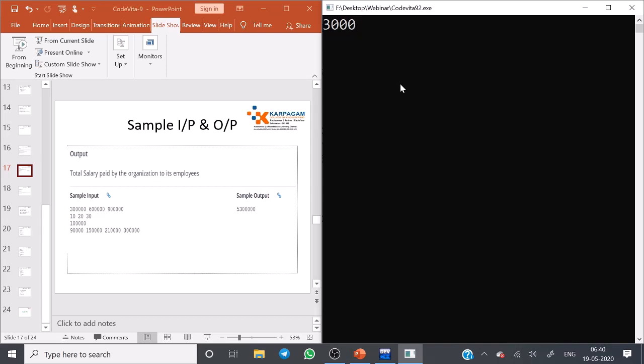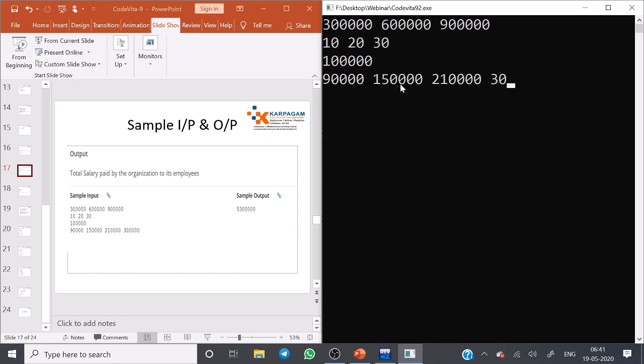Just get the input: 3 lakhs, 6 lakhs, then 9 lakhs. Then the tax percentages will be represented in the second line. The third line accepts the tax rebate, 1 lakh. The fourth line accepts the tax paid by each employee: 90,000, 1,50,000, 2 lakhs 10,000, then 3 lakhs.